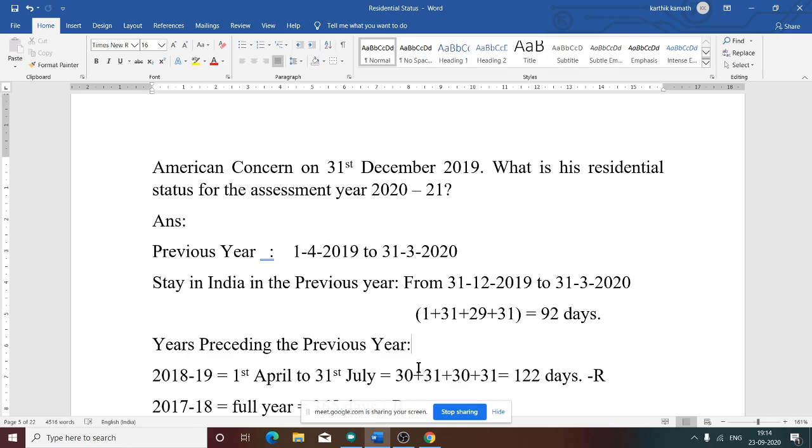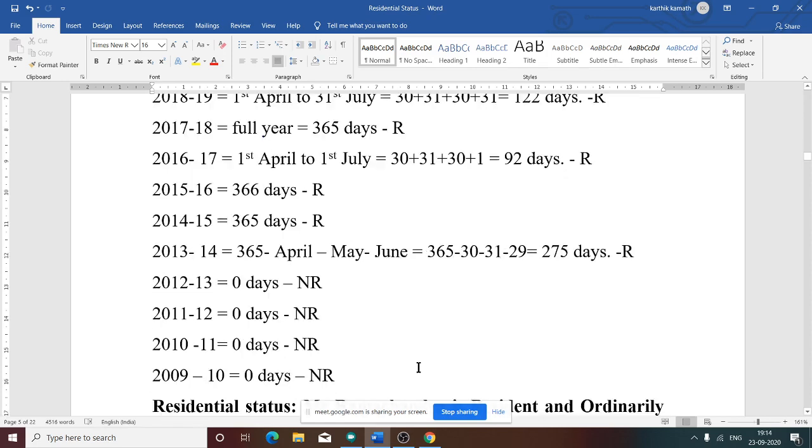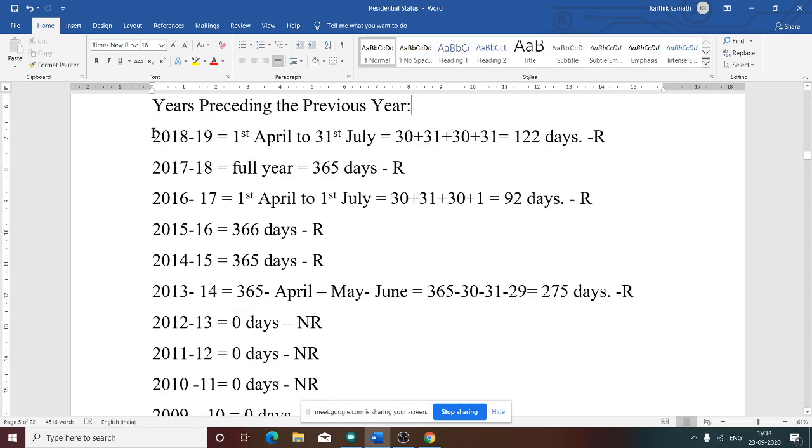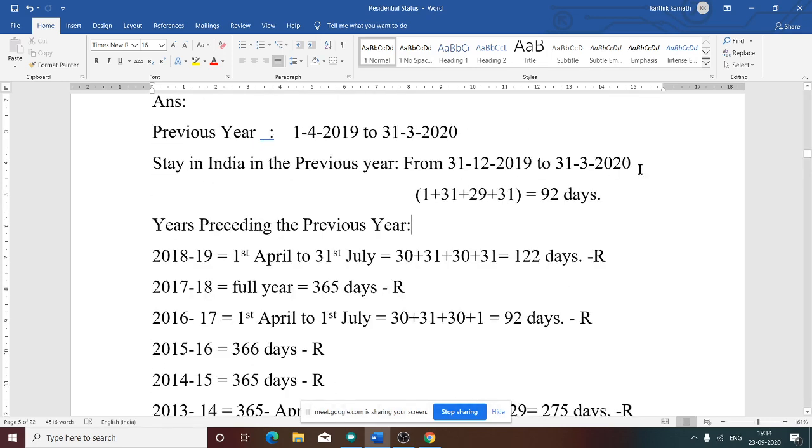Yes, that is the first condition, isn't it? That is why we need to calculate for the last 10 years. That is why we have started. See this, now 2019-20 is our previous year. So the year preceding the previous year means 18-19. Correct, right?